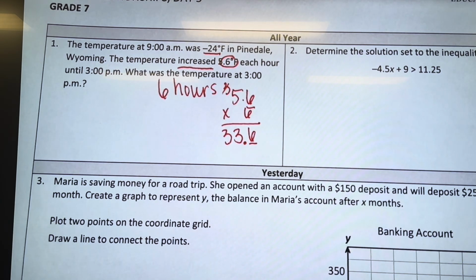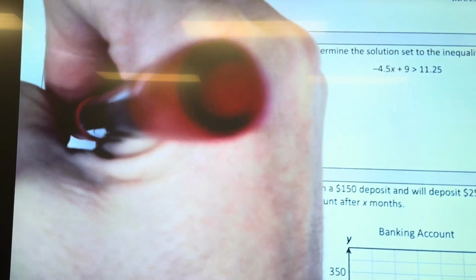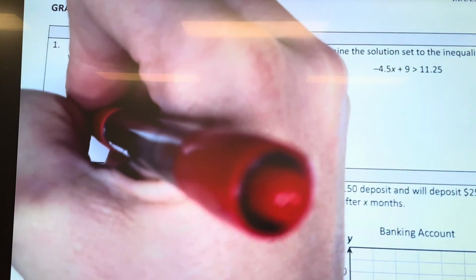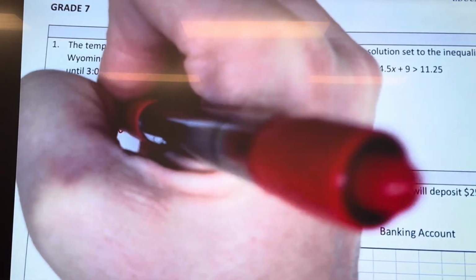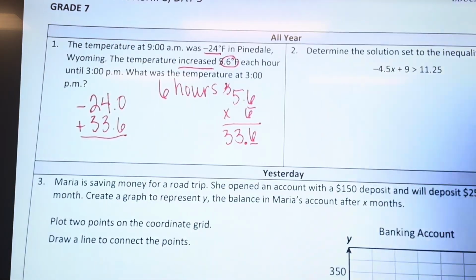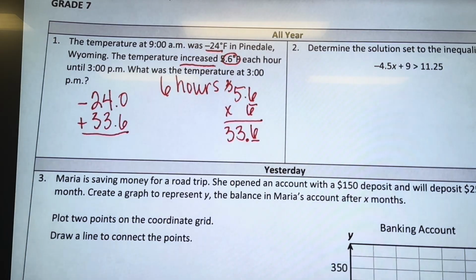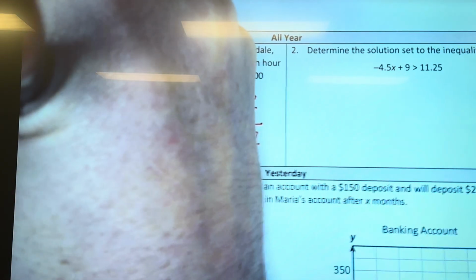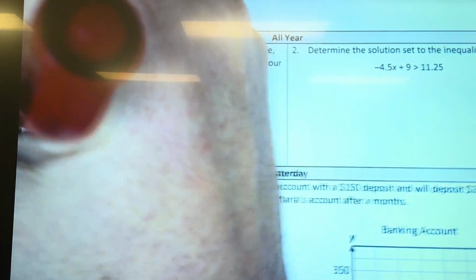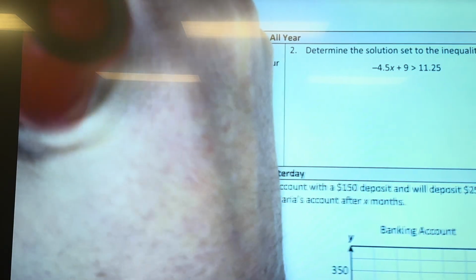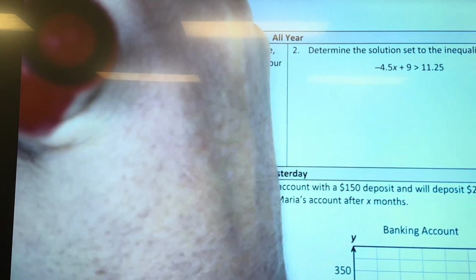Okay, so if it was at negative 24, then you have negative 24 plus 33.6. Okay, like this. Now, I'm going to flip this. Same signs add, different signs subtract. So I've got 33.6 minus 24.0. Drop down my decimal.